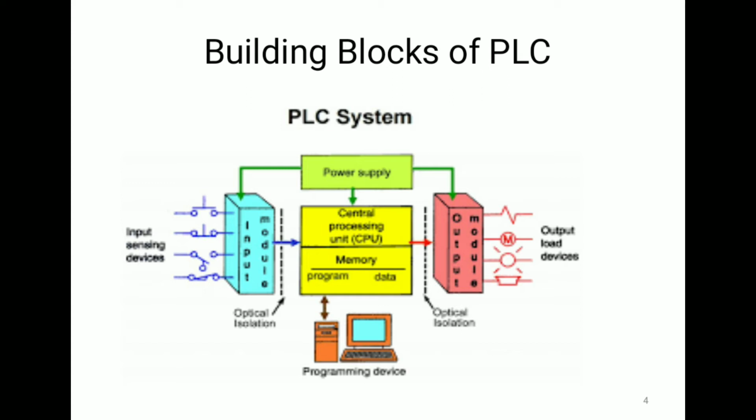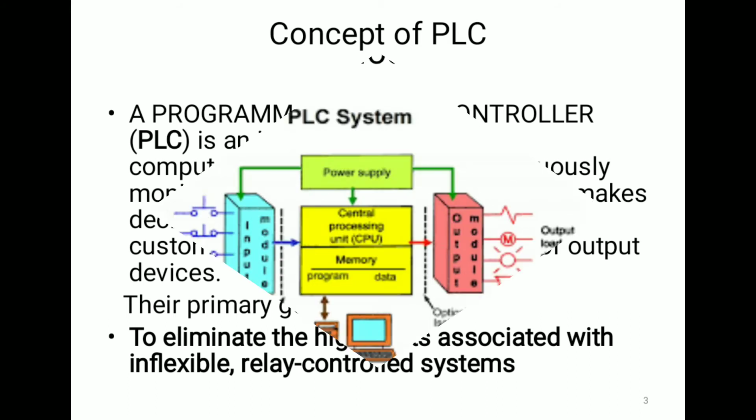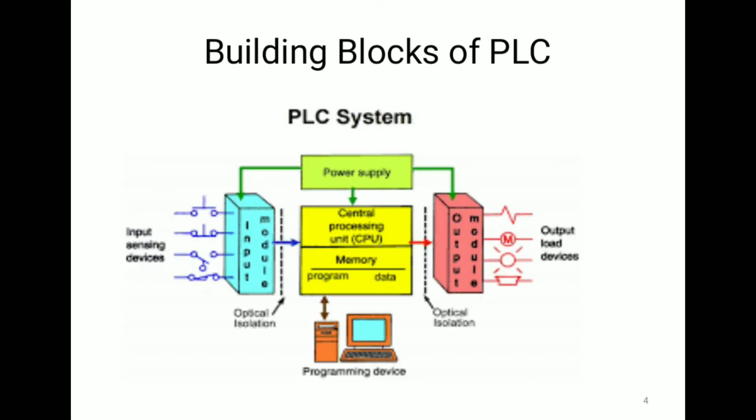But in the PLC, the input module is optically isolated, meaning that if high voltage, high current or high power rating devices are connected at the input, they will not affect the PLC internal system, so it can work very efficiently in that environment, because of this optical isolation.